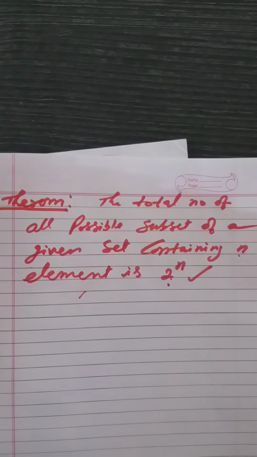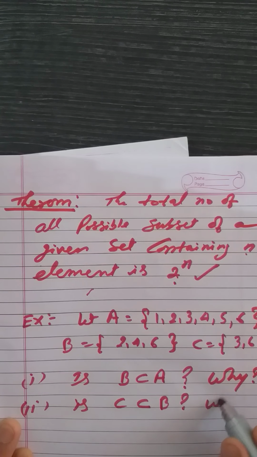Then, is B a subset of A? If yes, why? And second, is C a subset of B? Why?